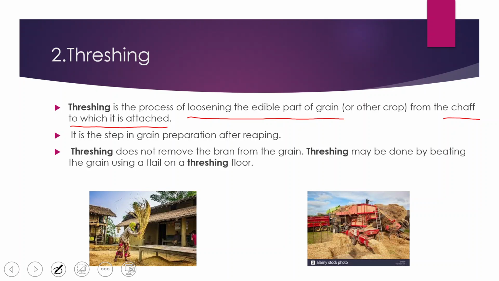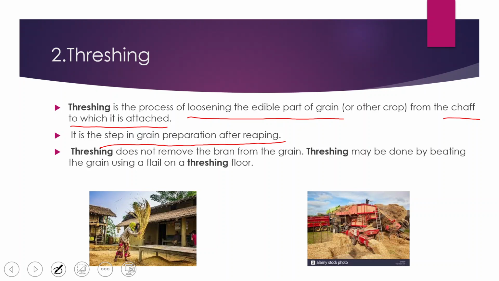So threshing is the process by which we separate the chaff from the grains. It is the step in grain preparation after reaping. So after harvesting we cut down the ripened crop and bring it, and by the process of threshing we separate the chaff from the grain.